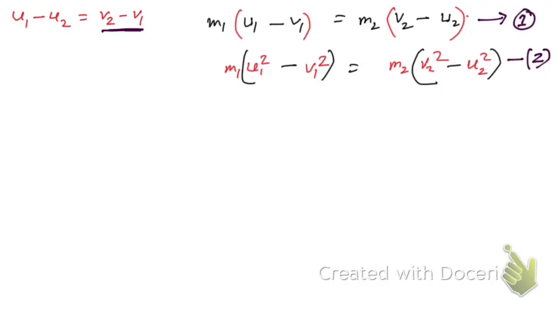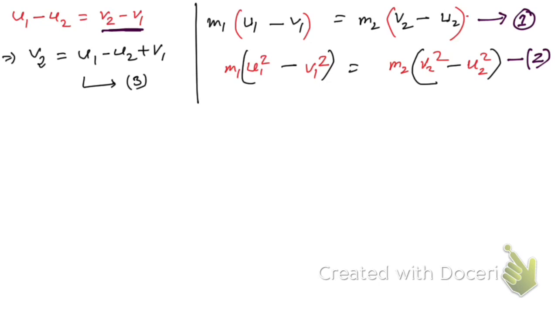So what we can do here, you don't need to repeat these equations again and again. From here let me express this equation as a value of v2 in terms of u1, u2 and v1. So here we're going to have u1 minus u2 plus v1, that's what we're going to have. This is equation number, suppose, 3. Okay, that's what we have got.